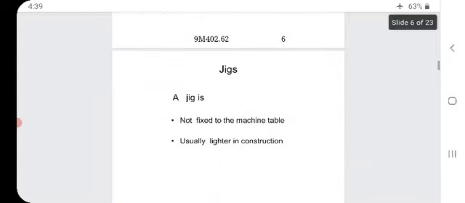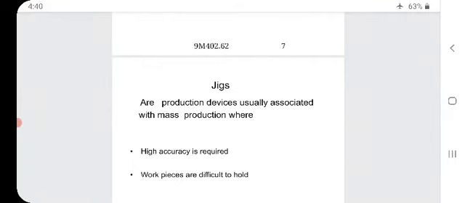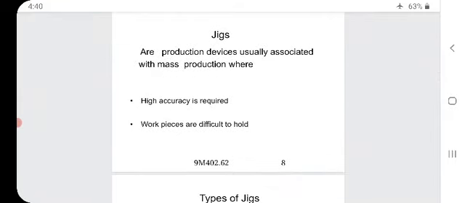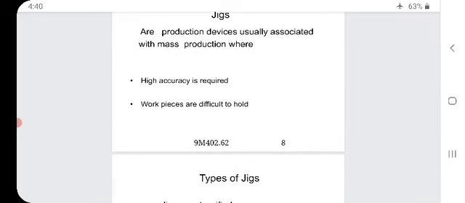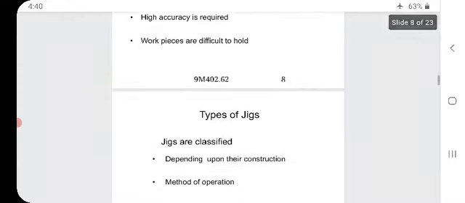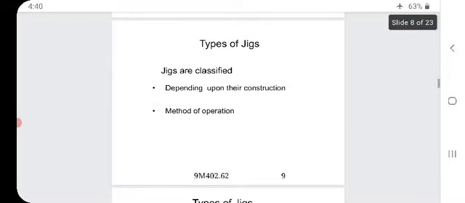A jig is not fixed to the machine table. It is usually lighter in construction. So, this production device is usually associated with mass production where high accuracy is required. Workpieces are difficult to hold. Types of jigs: the jigs are classified depending upon their construction and the method of operation.